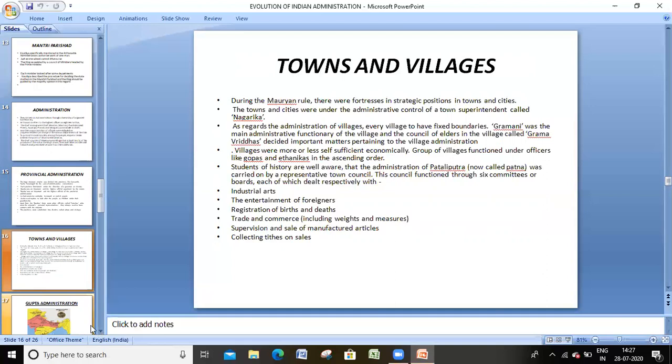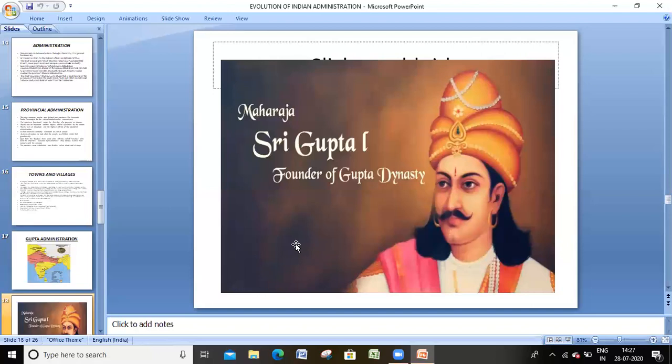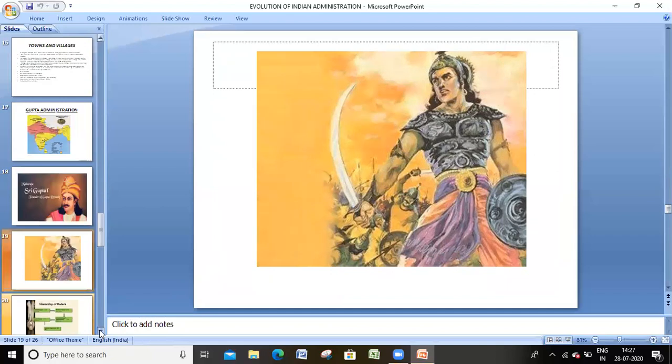In the ancient period, the next one we will discuss is the Gupta administration. The Guptas ruled this place only, so they did not rule like the Mauryan kingdom. The founder of the Gupta dynasty, as we are watching in this picture, is Sri Gupta I. Samudragupta is the important king who extended the Gupta kingdom.